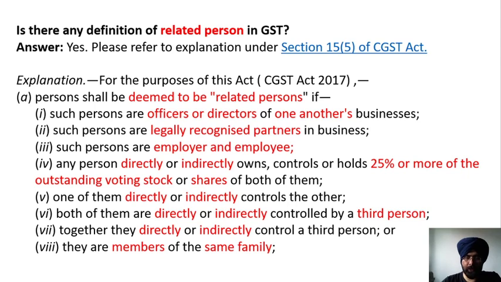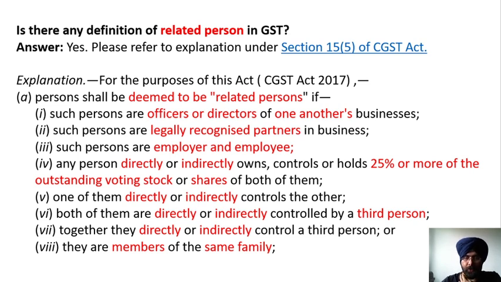Similarly, such persons are legally recognized partners in the business, where partner A and partner B are doing the business. Then the GST valuation rule will apply for the transaction between them. Similarly, employer and employees are also related persons. Therefore, if the employer gives certain goods to an employee, then the valuation rule would apply, because in that case price would not be the sole consideration for the supply.